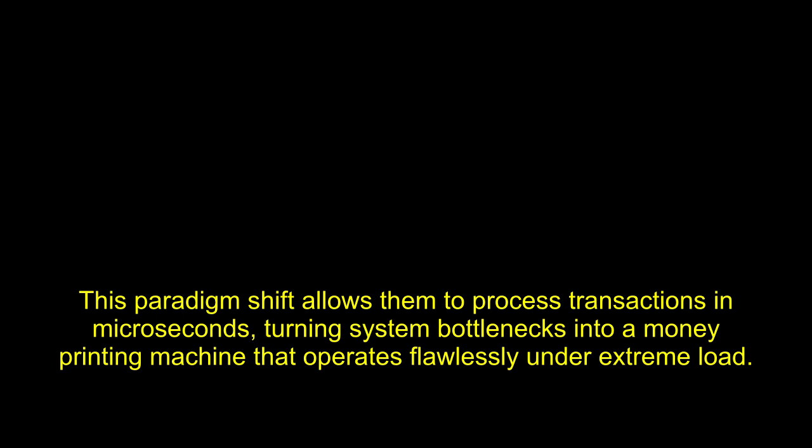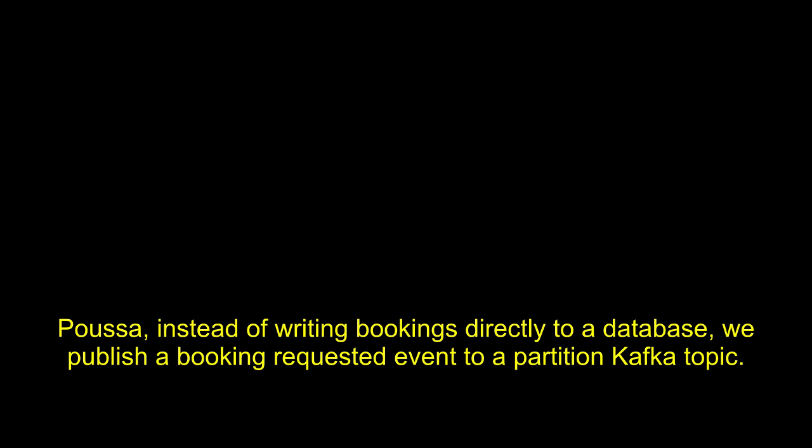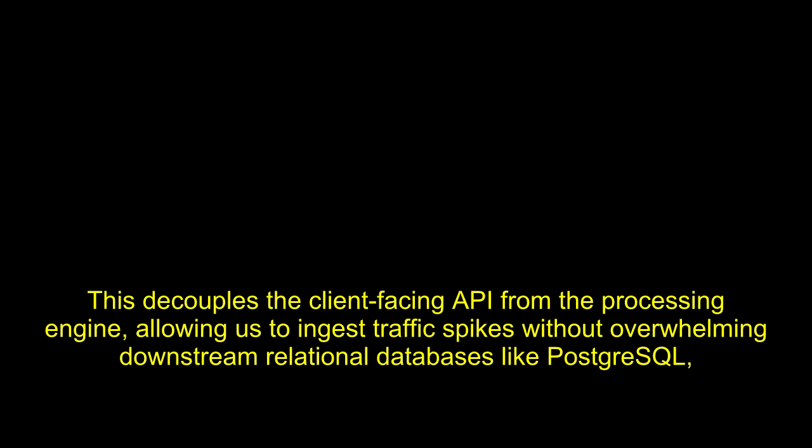flawlessly under extreme load. The architecture begins with an event-driven ingestion layer built on Apache Kafka. Instead of writing bookings directly to a database, we publish a booking requested event to a partitioned Kafka topic. This decouples the client-facing API from the processing engine, allowing us to ingest traffic spikes without overwhelming downstream relational databases like PostgreSQL, which are kept safe from direct write spikes.